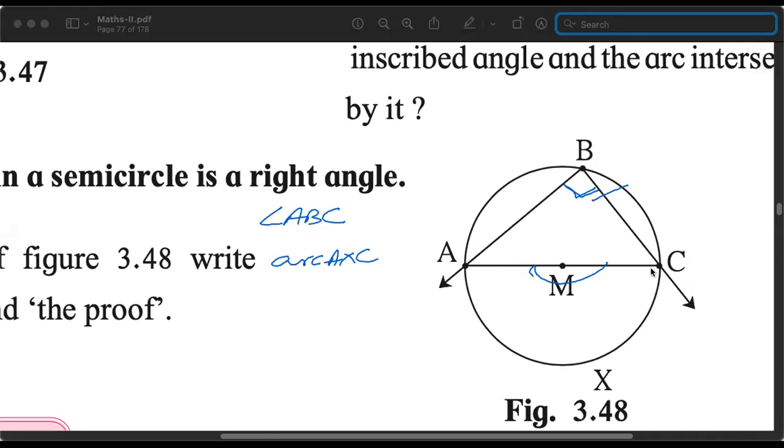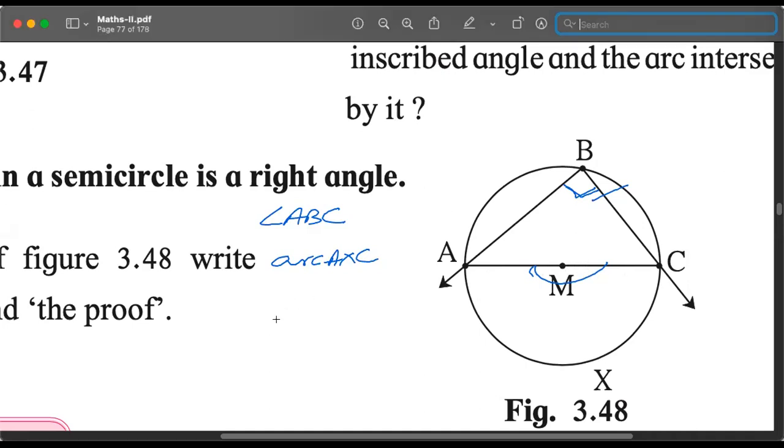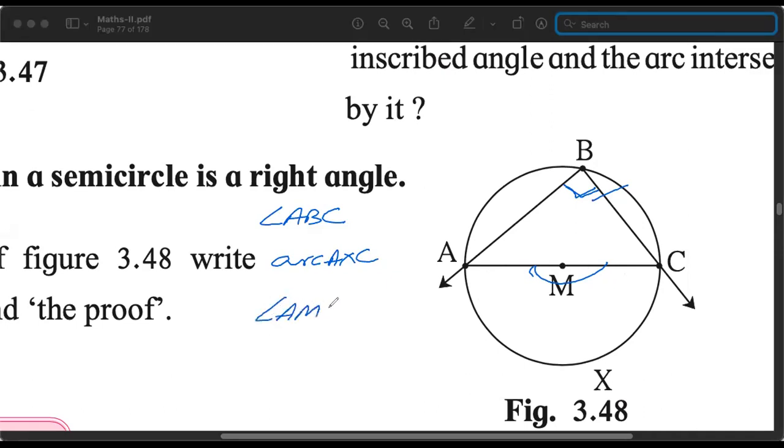Now AMC is a straight line. Because this is a straight line, we know the measure of angle AMC. Tell me what is it? How much will be angle AMC? Tell me the measure. 180 degrees. Any angle on a straight line is 180 degrees. Chand, it is not 80 degrees. You are mistyping. Yes, 180 degrees.